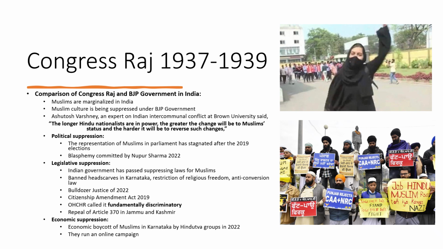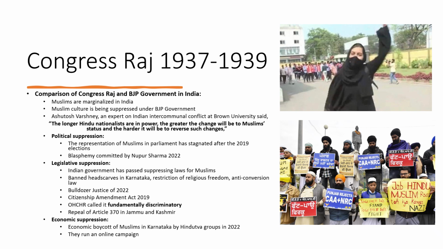Then the BJP government repealed Article 370 that gave autonomous status to Jammu and Kashmir. It is the BJP government that repealed this article and ceded Jammu and Kashmir to India. This is another kind of suppression of Muslims.